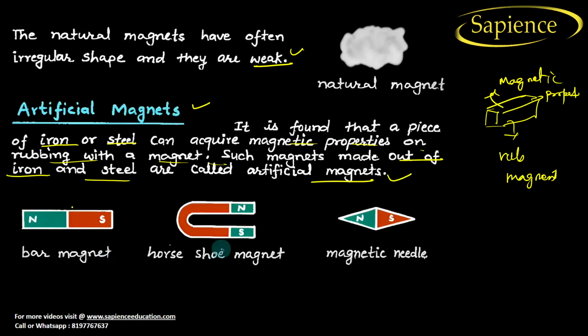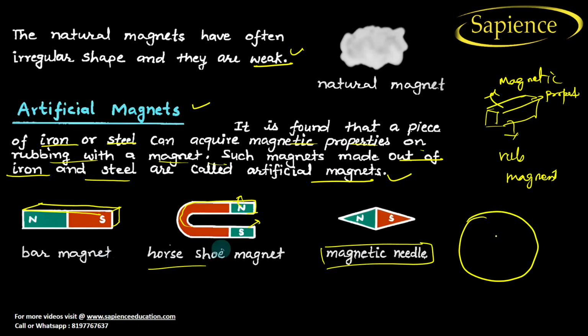They come in some shapes. Some magnets are a bar magnet like this, which looks like a bar. Some magnets have a horseshoe shape. This is the horseshoe type of magnet, with a north and a south pole. Some magnets are like a magnetic needle, used in a magnetic compass to detect the direction. So this is a magnetic compass. I hope you have understood this.